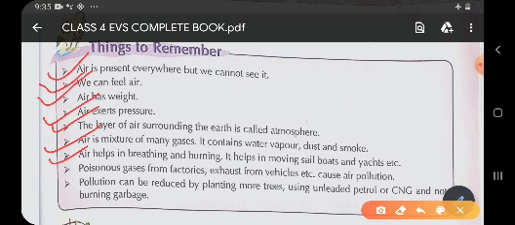Now children, let us start today's topic, air pollution.